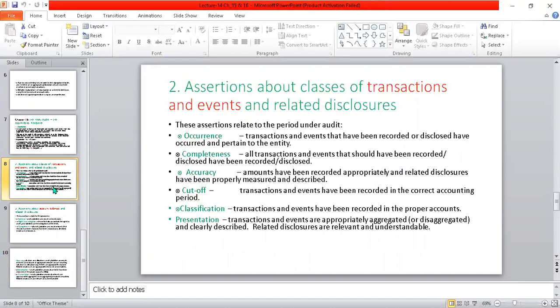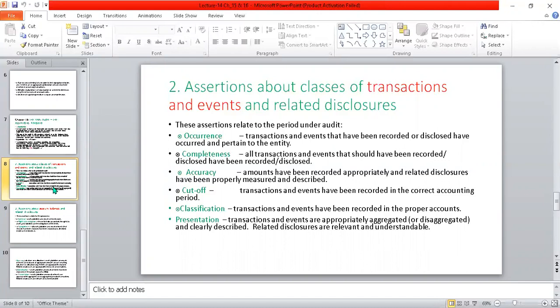Accuracy means, like the example of depreciation, somehow the auditor has to calculate or reperform the transaction and element to cross-check. So he has to check the accuracy, whether the amount is recorded in an appropriate way and disclosed accordingly. Cutoff: transactions and events have been recorded into the correct accounting period, when these are notified, when these are calculated.